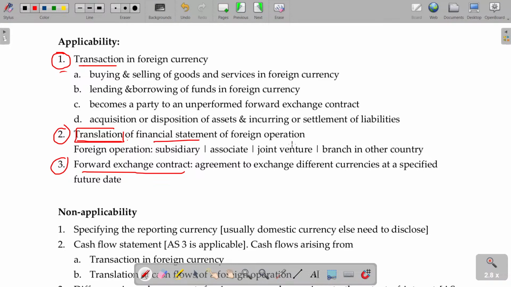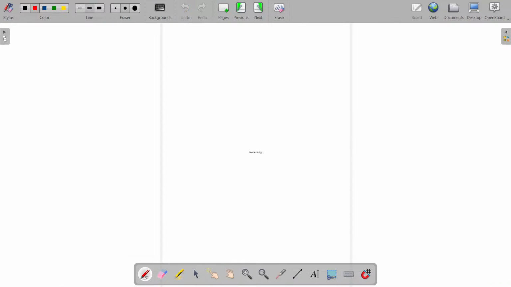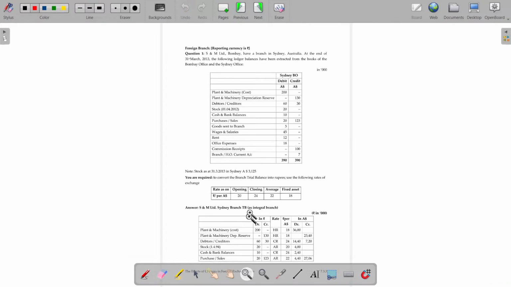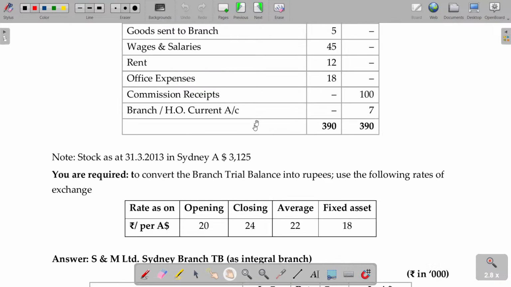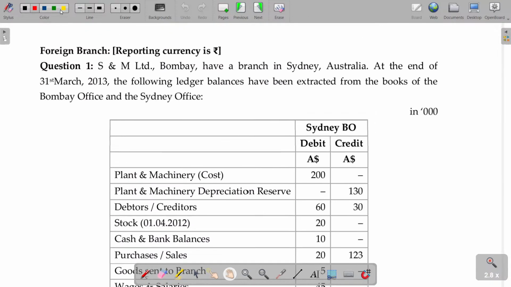Translation of financial statements of foreign operations may be of a subsidiary, associate, joint venture or branch in another country. This component you included in your branch accounts. So here, this second part is pretty simple. The illustration you have solved is from this chapter only. S&M Limited, Bombay has a branch in Sydney. The Sydney branch gave their financial report in Australian dollars.